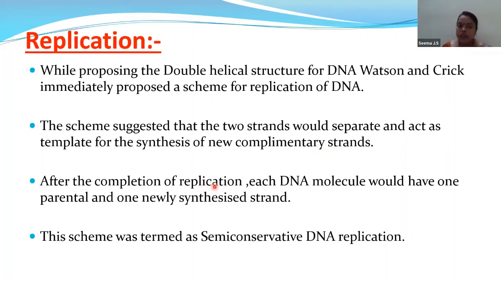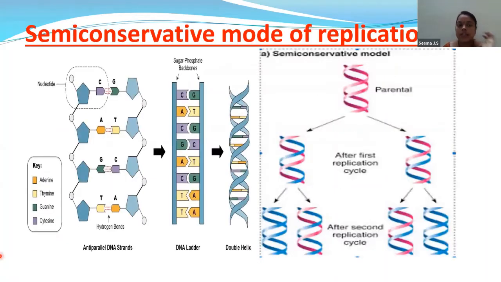After the completion of replication, each DNA molecule would have one parental and one newly synthesized strand. I will explain this point by showing you the image. So this scheme is termed semi-conservative DNA replication. So children, let us note one more point: if the DNA consists of one parental strand and one newly synthesized strand, then that is nothing but semi-conservative DNA replication. Now let us know what semi-conservative DNA replication is. Children, this is the semi-conservative mode of replication.